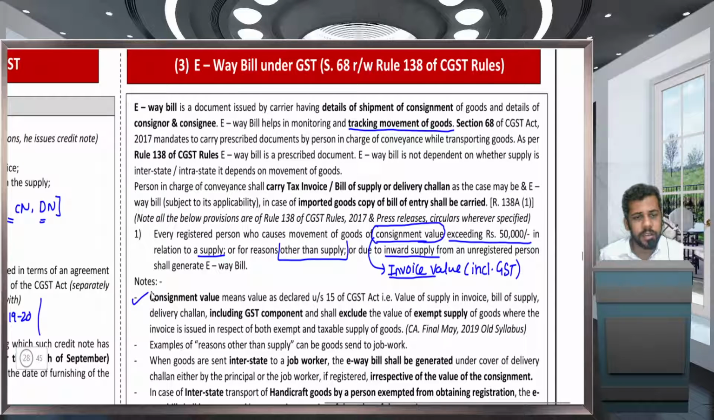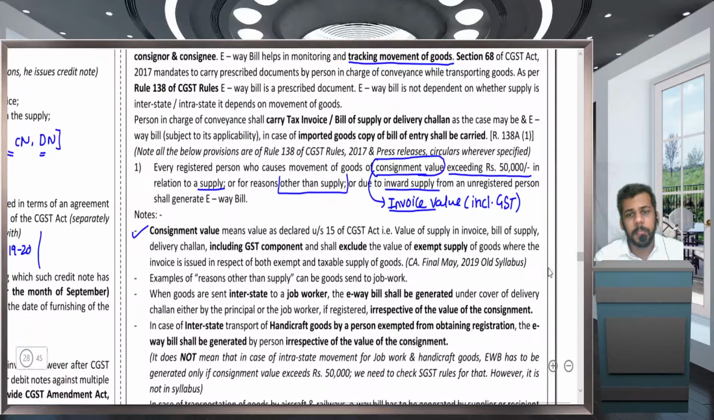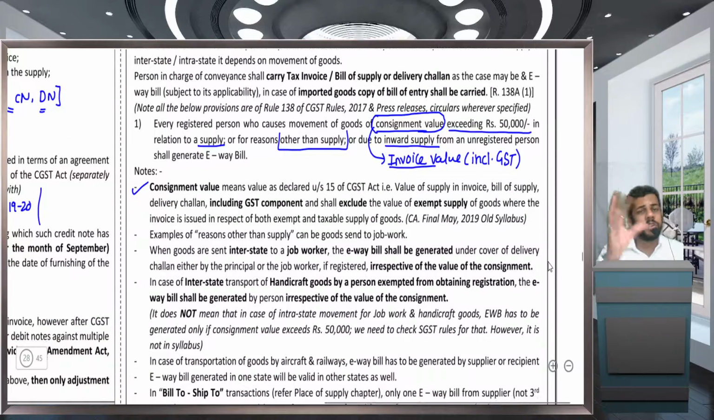Consignment value definition is clear. Other than supply, is job work clear? Now there are a few exceptions to this 50,000 monetary value. What are those exceptions? Exception means irrespective of the value of consignment, e-way bill has to be generated. Which are those two scenarios?